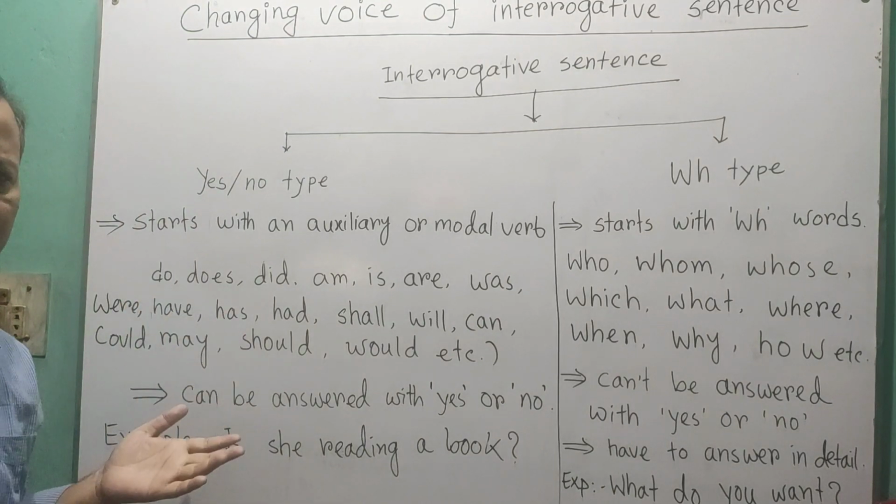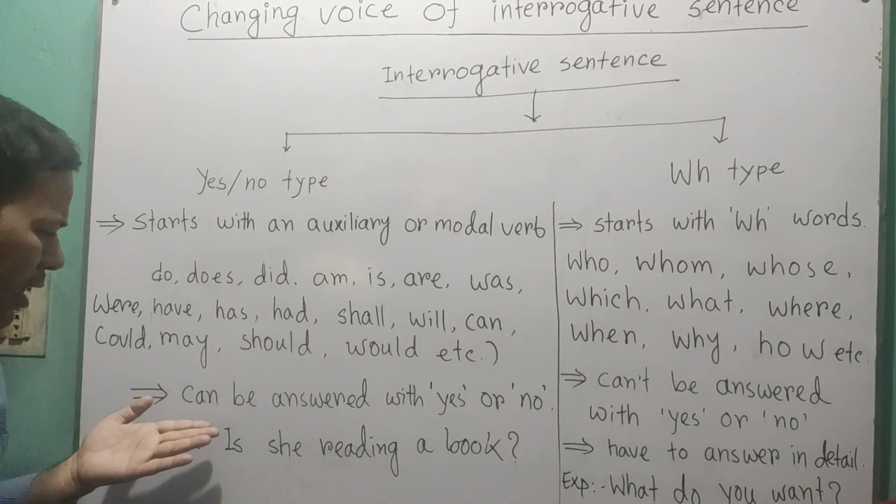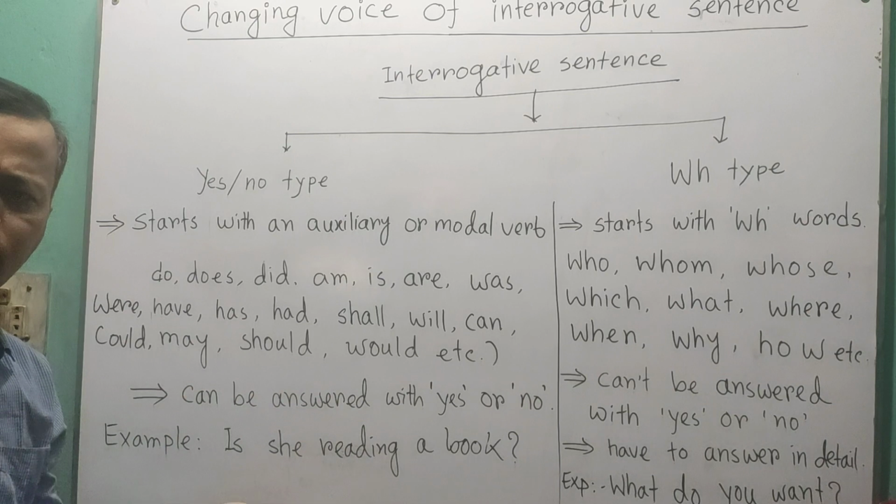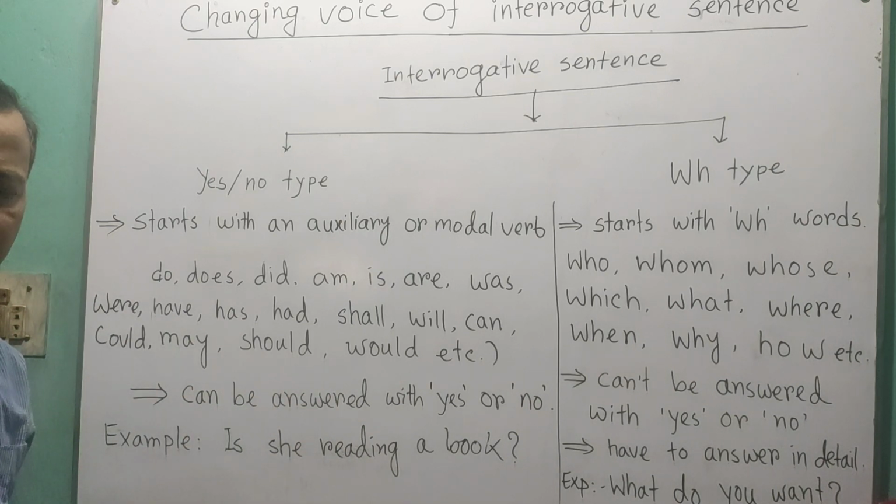So yes, no type of question can be answered with yes or no.